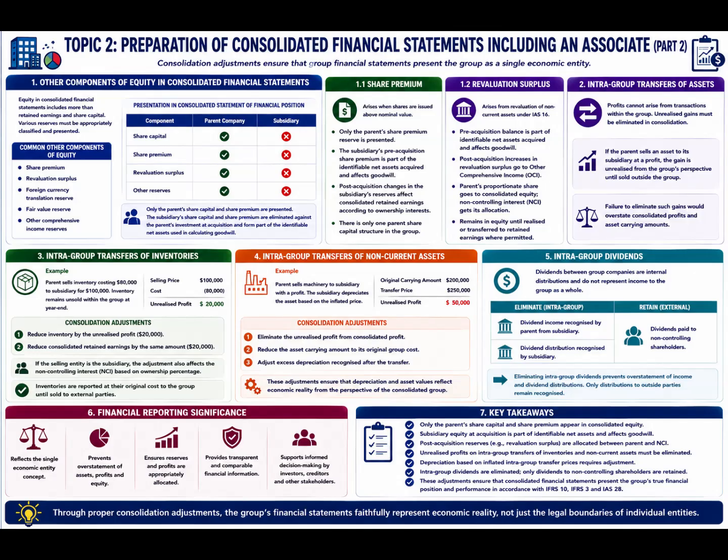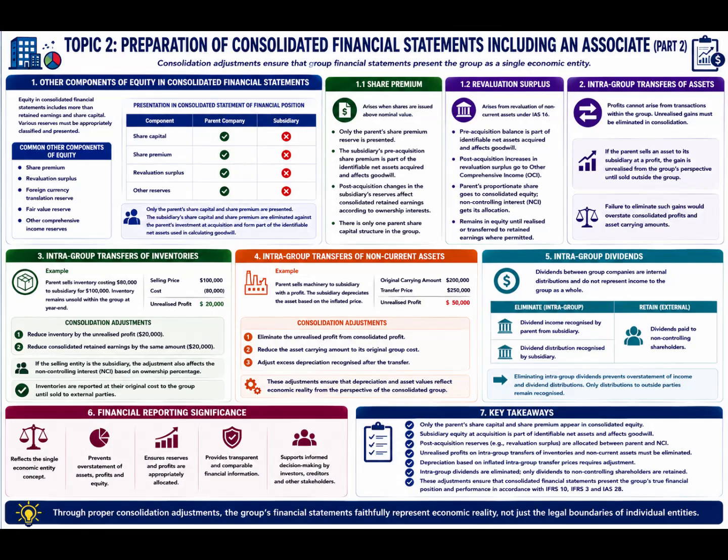Consolidation therefore requires reduction of inventory by the unrealized profit and reduction of consolidated retained earnings by the same amount. Where the selling entity is the subsidiary, adjustments may also affect the non-controlling interest depending upon ownership percentages. These elimination entries ensure that inventories are reported at their original cost to the group until sold externally.